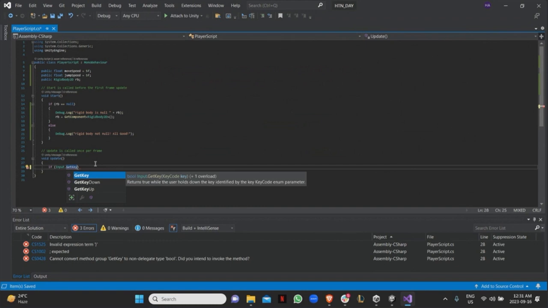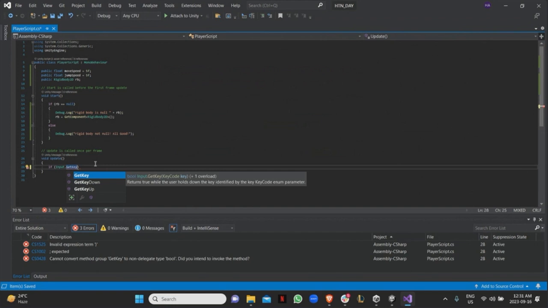Get key down is basically the first time I press the button. While I'm holding, it's just going to trigger the first time I press it, right? It's not going to trigger for the rest. Get key up is when I release a key, right? So let's say you want to add some sort of charge, like a charge jump. Then you'd say in get key down, start the charge, and when get key up, release the charge, right?